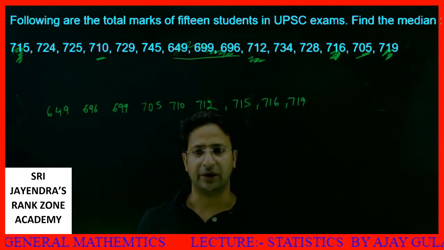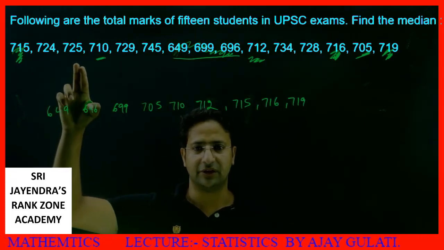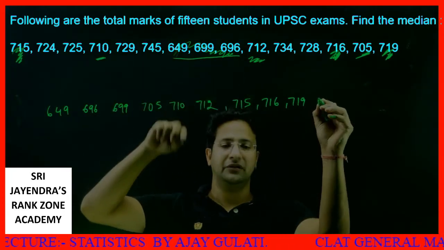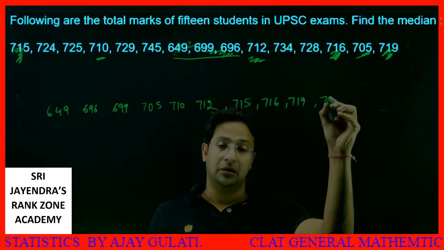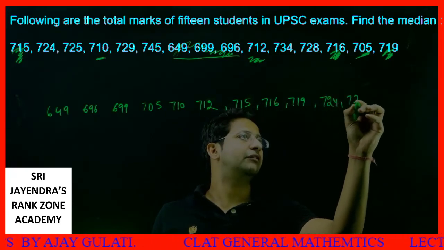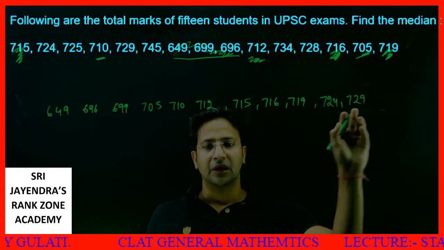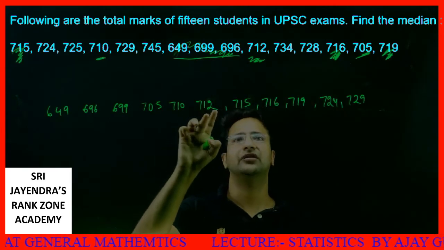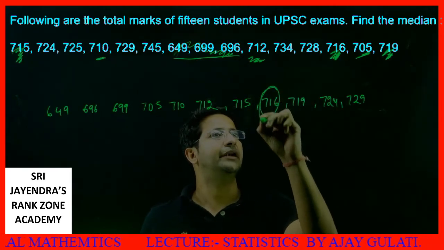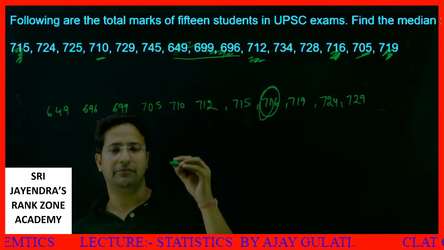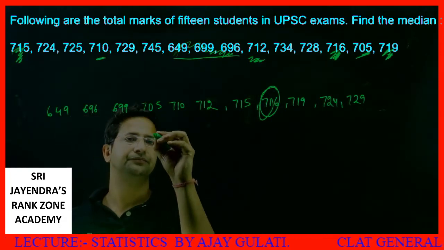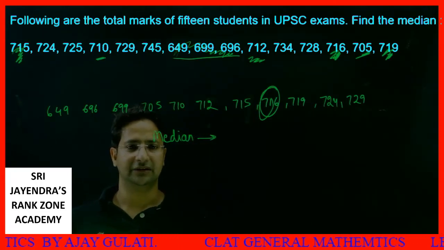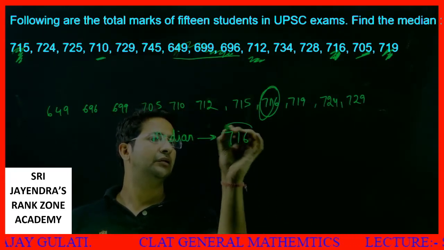Now let's move to 720. In the 720 series, we have 724, 725, 729. Now I don't need to arrange all these numbers, because I need only the 8th number: 1, 2, 3, 4, 5, 6, 7, 8. So this is my median. The middle number is the median. So our median is 716.